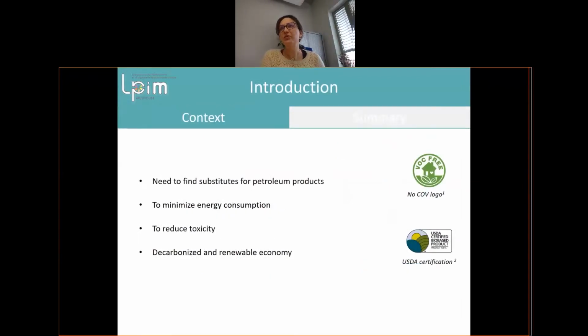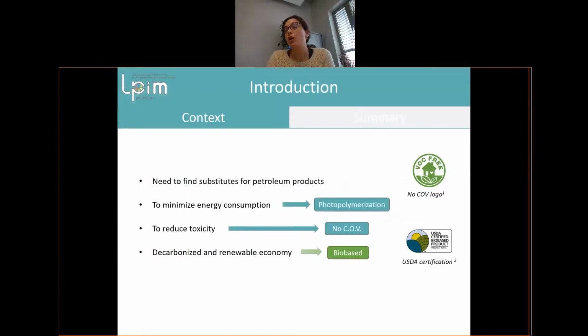The context of this project is a work with an industrial partner, and the aim is to find some substitutes for petroleum products. We want to minimize the energy consumption of the synthesis and also reduce the toxicity. So we chose to polymerize the resin under UV, using the photopolymerization process.